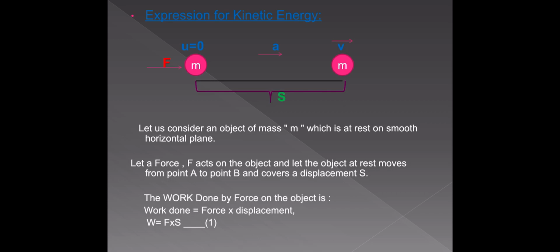Right? So what is the work done? The work done on any body is the applied force into the displacement of the body. W is equal to Fs. Yes or no? Okay. But we know, according to Newton's second law of motion, F is equal to ma. So W can be written as ma into displacement s.